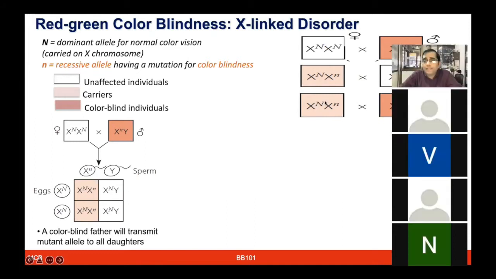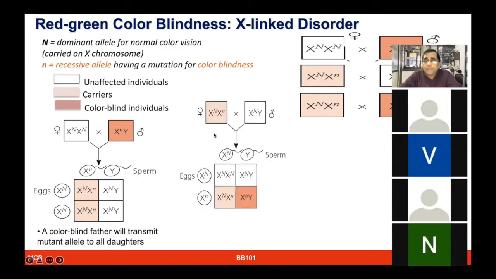Let us now take the second cross, which is something like this, right? We have the carrier as a female and the male is normal. Again, it's very straightforward. You first write XX for the female, XY for the male. If the male is normal, you know the male X chromosome is going to govern the characteristic, so either small n or capital N. If it is normal, it should be capital N. So you write like that. And the female is a carrier, so one is capital N, one is small n. Again, take the gametes from the sperm and the gametes from the eggs, and you do the Punnett square.